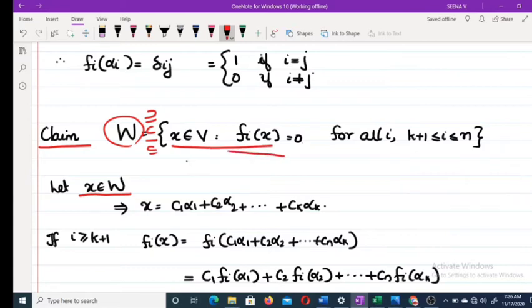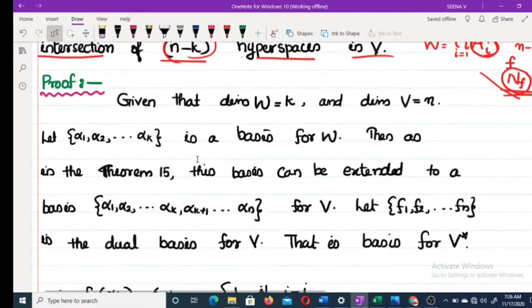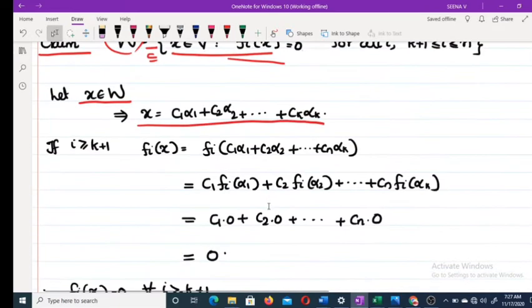Let x belong to W. Then x can be written as c1 alpha 1 plus c2 alpha 2 plus etc. plus ck alpha k, because we assumed that alpha 1, alpha 2, etc., alpha k is a basis for W. Now what is fi of x for i greater than or equal to k plus 1?